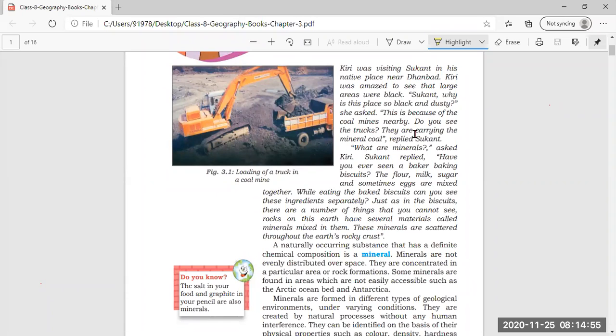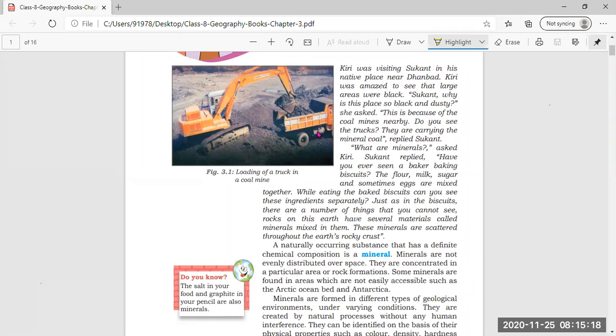Sukant replied, "This is because of the coal mines nearby." This is the reply given by Sukant, that the color of the area is black and dusty just because of the coal mines which are present nearby.